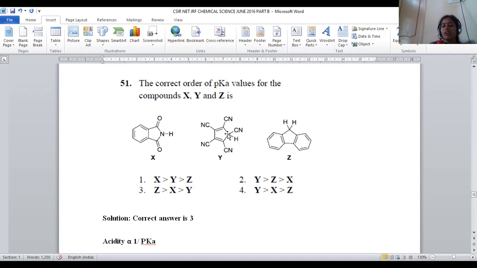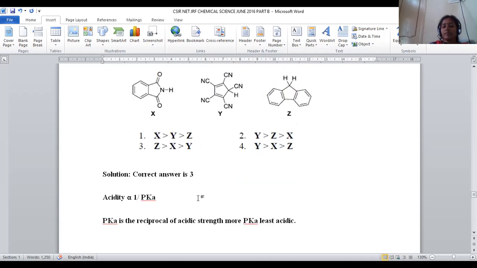But in the case of Y, the carbon is directly attached to the electron withdrawing group, whereas here the nitrogen is attached to the electron withdrawing group at the adjacent center. So Y is more acidic compared to X. The least acidic will be Z because of the annulation effect, so the pKa of Z will be higher, followed by X, followed by Y.